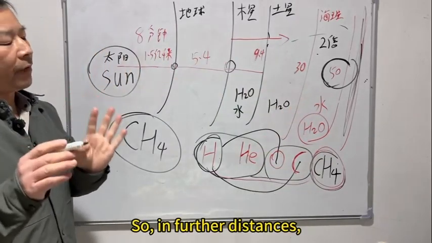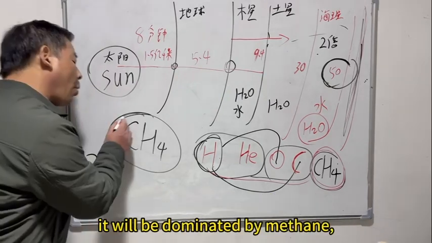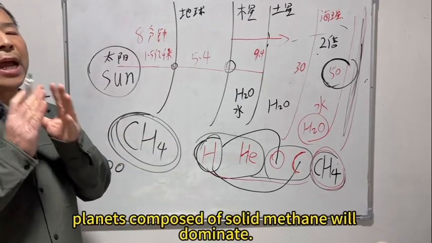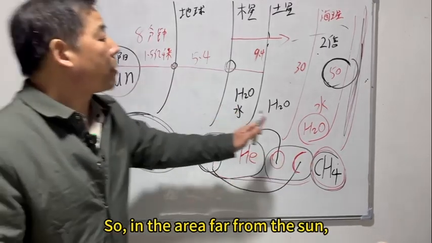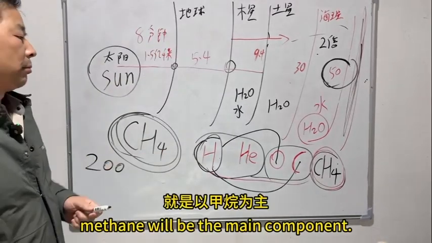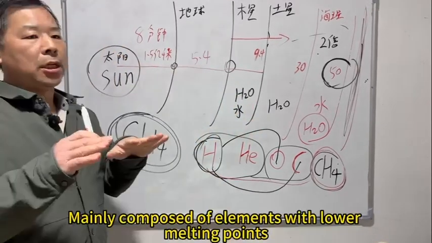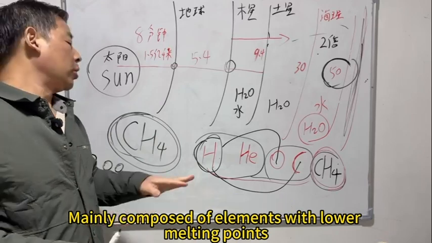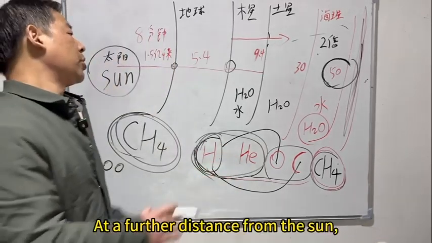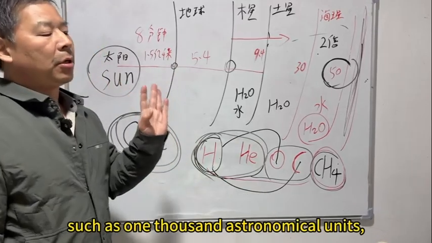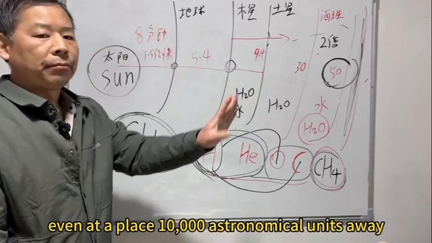So, at further distances, maybe at 200 astronomical units, this region will be dominated by methane. Planets composed of solid methane will dominate. So, in the area far from the Sun, methane will be the main component. At even further distances, maybe other elements with lower melting points will dominate, in other words, mainly hydrogen and helium, at a distance from the Sun such as 1,000 astronomical units, even 10,000 astronomical units away.